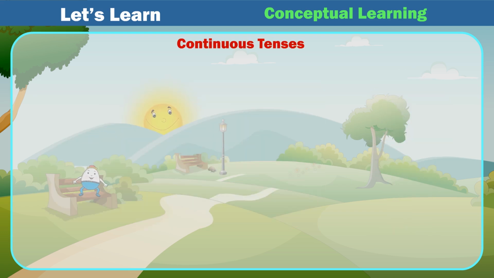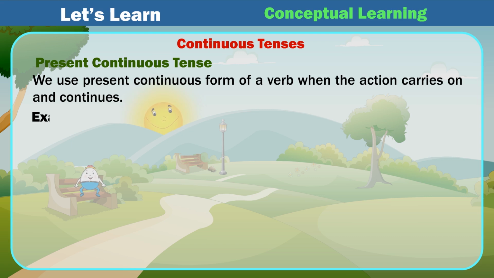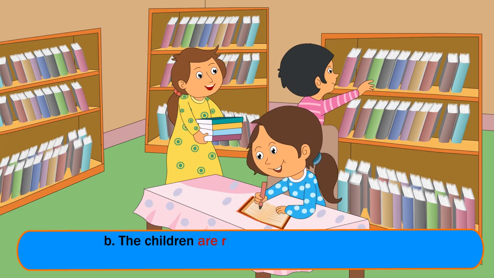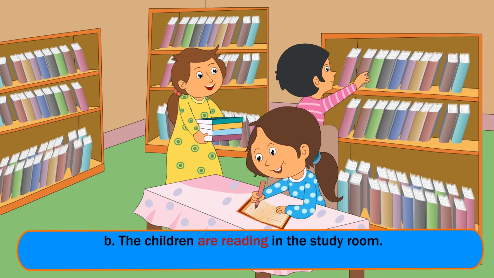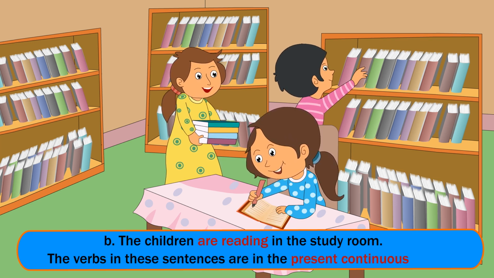Continuous tenses. Present continuous tense. We use present continuous form of a verb when the action carries on and continues. Examples: A. Tina is taking tea. B. The children are reading in the study room. The verbs in these sentences are in the present continuous tense.